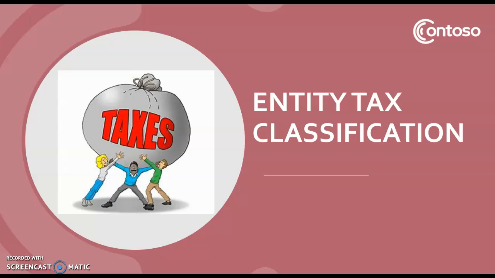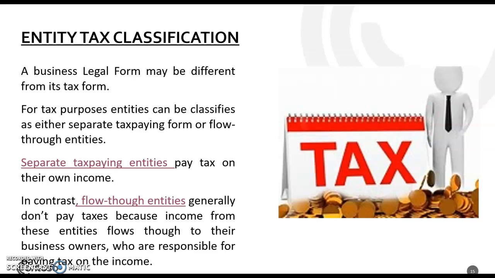Now let's talk about entity tax classification. A business legal form may be different from its tax form. For tax purposes, entities can be classified as either separate tax-paying firms or flow-through entities. Separate tax-paying entities pay tax on their own income. In contrast, flow-through entities generally don't pay taxes, because income from these entities flows through to their business owners, who are responsible for paying tax on the income.